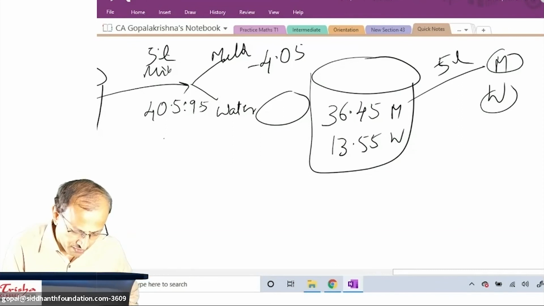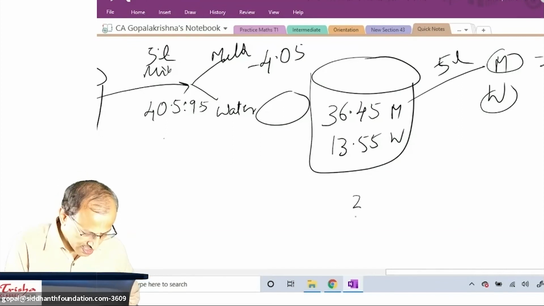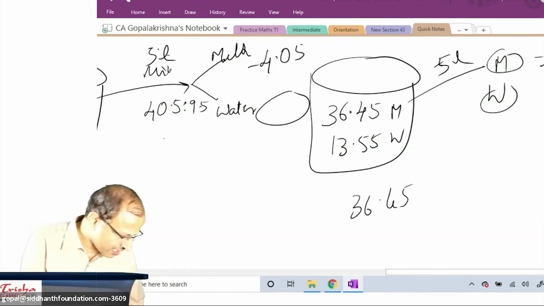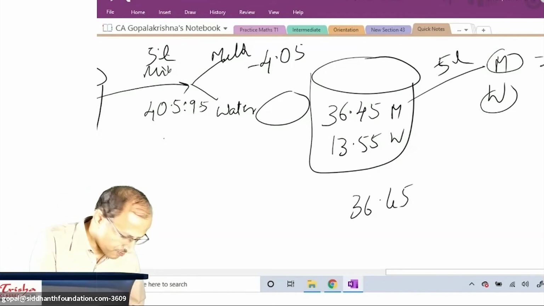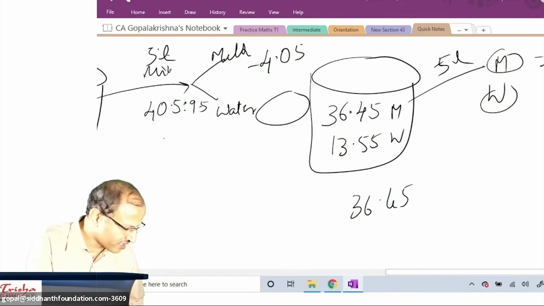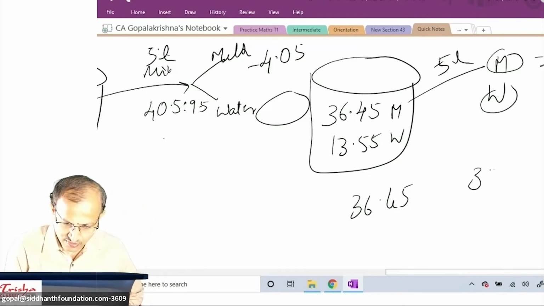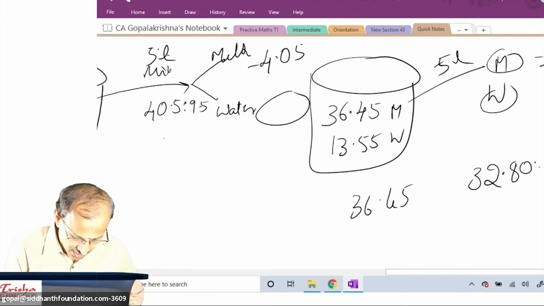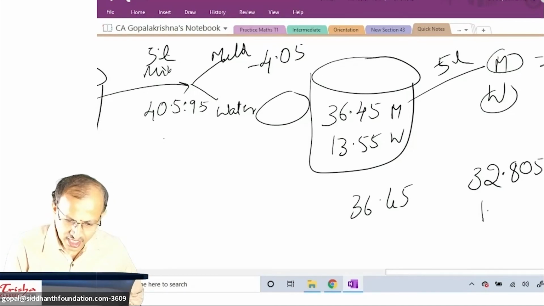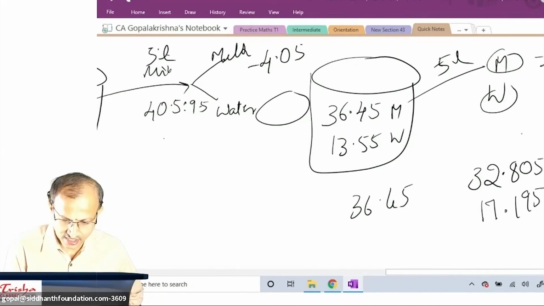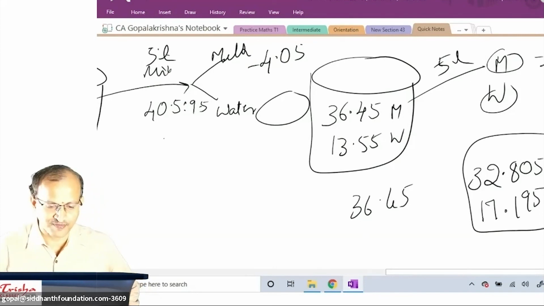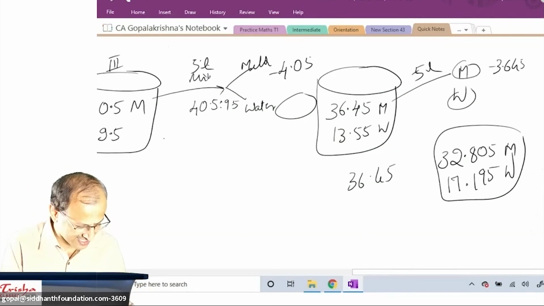Again 3.645 milk gone. 36.45 minus 3.645. So your last answer comes to 32.805 milk and remaining 17.195 liter water. Okay, this is the last answer.